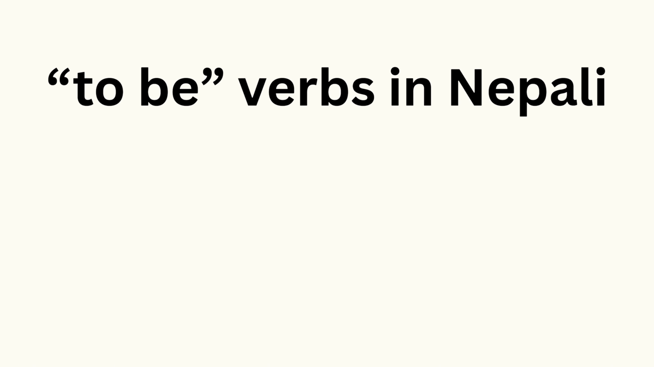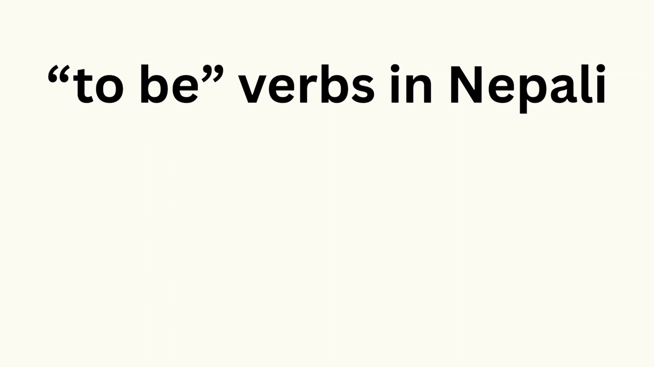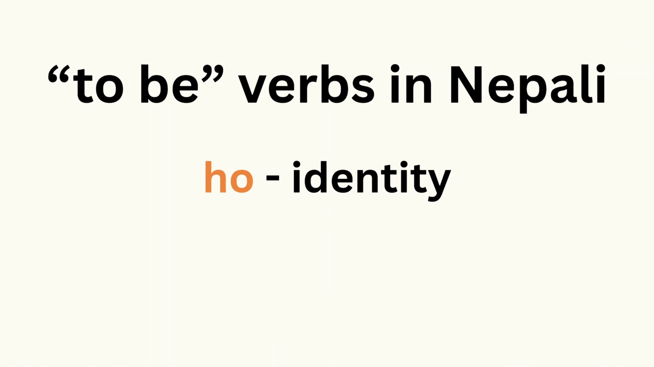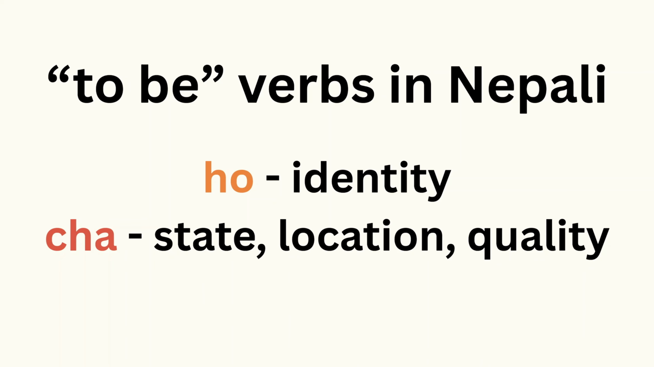So by now, you've seen two words used to translate the to be verb in Nepali. They are ho and cha. But there's a slight difference between them. Ho is usually used for identity. It's used in sentences where you're basically describing the identity of someone or something. It's usually used in sentences like, I am a teacher, she is a student, they are athletes, stuff like that. On the other hand, cha is used to describe state, location, or quality. It's used for sentences like, he is tall, she is beautiful, the dog is cute, the phone is on the table, and so on.